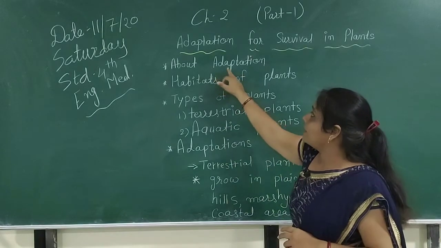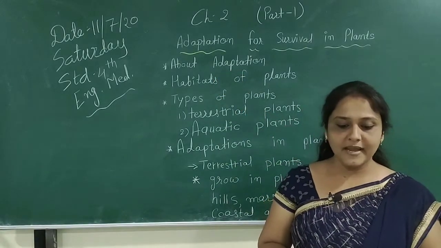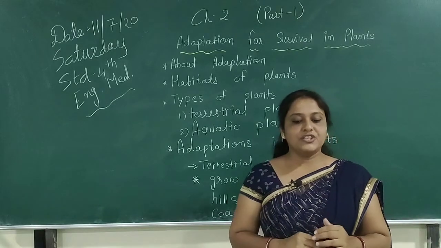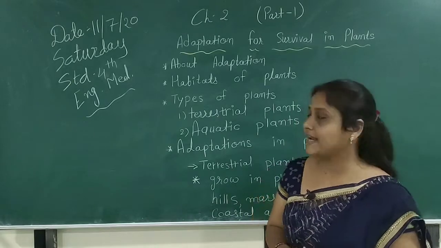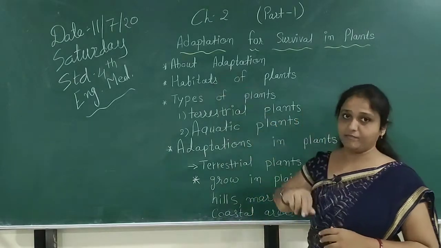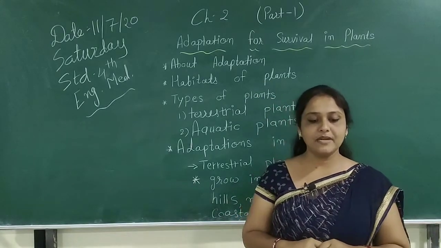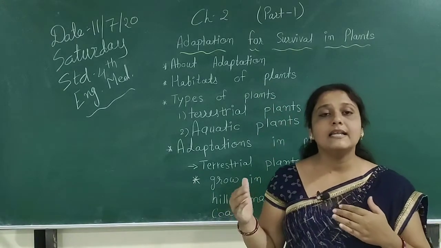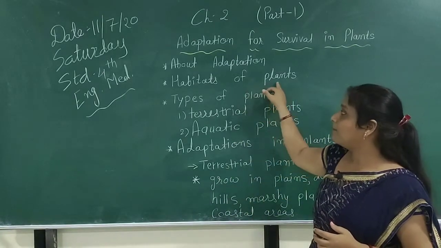First, about adaptation. What is the meaning of adaptation? Adaptation means the special features that allow an organism to live in a particular area. Then after, habitat of plants. Habitat of plants means the region where a thing lives or grows naturally.